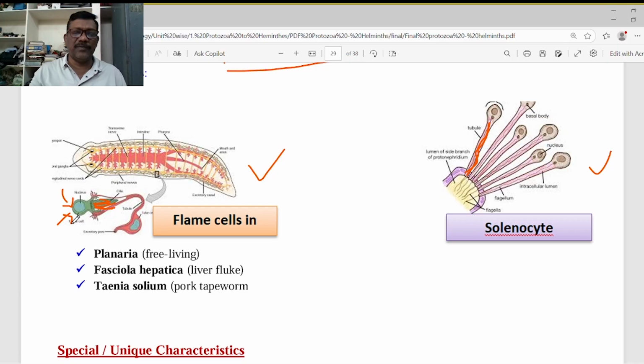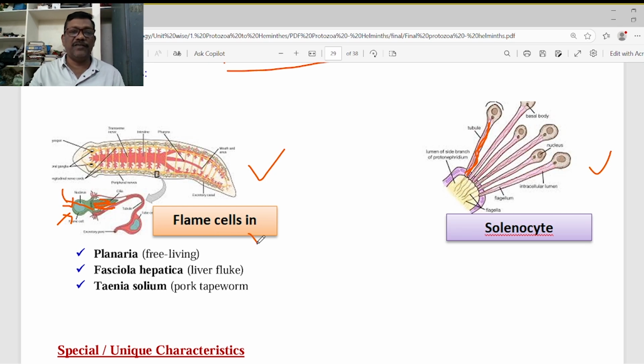From this parenchyma, the excretory material, an excess amount of water, can enter into this cell due to the movement of the cilia or flagella. Actually, while the cilia or flagella are moving, negative pressure is created. They can obtain the excess amount of water or excess salts, ions, along with the nitrogenous waste material called ammonia, which enter into this cell.